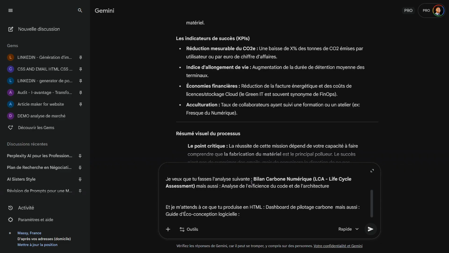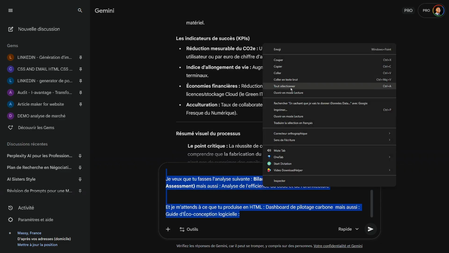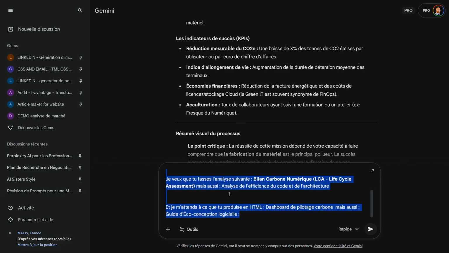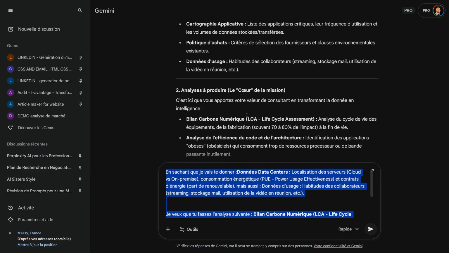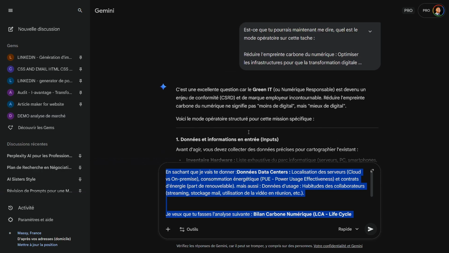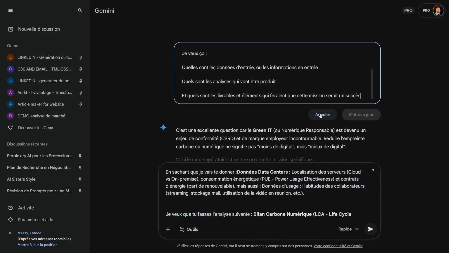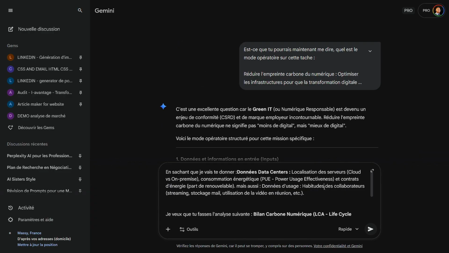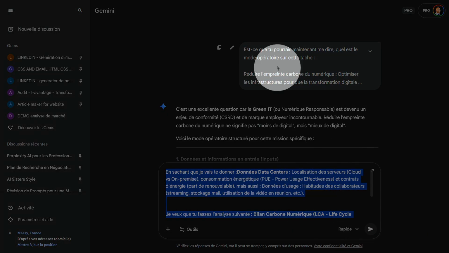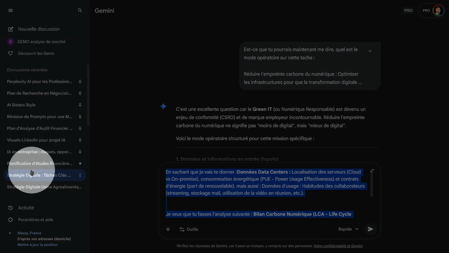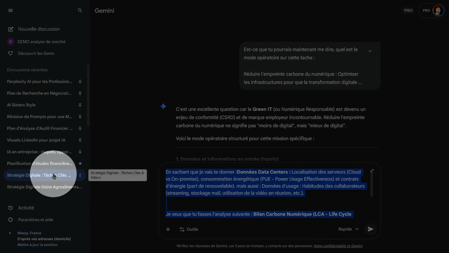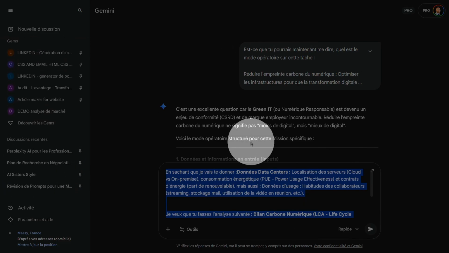What's going to be interesting is that now this work you've done. By the way, if you don't like it, if you find that the procedure doesn't suit you, remember the little pencil. I modify, I add elements. Once that's done, I know this conversation will be saved here, so I can come back to it if I need to. That way, nothing is lost in the end.